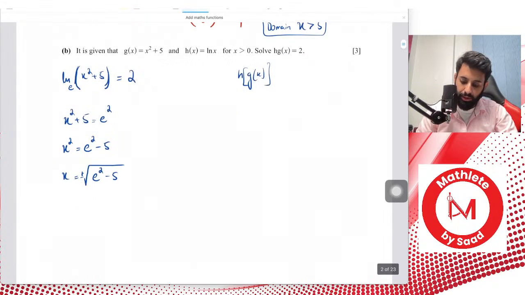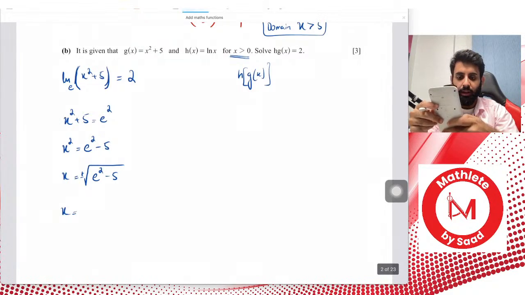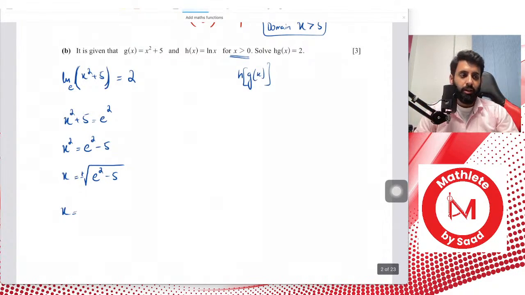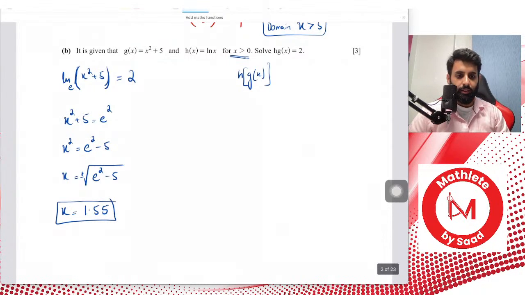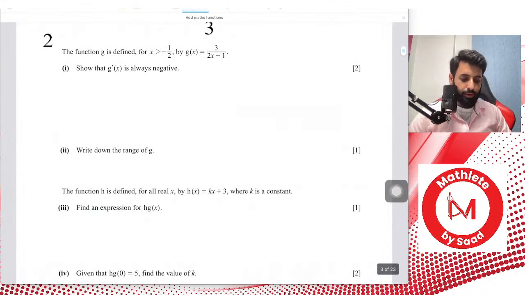Now remember, you will get two answers, one positive and one negative, but because the question says x is greater than 0, the only answer that we will give is the positive one. So you have the square root of e squared minus 5, close the bracket, and now you have x equal to 1.545, which we will round to 1.55. There you go, that's the answer. Hopefully you guys have understood what I've done so far.